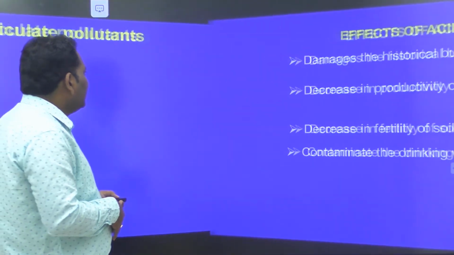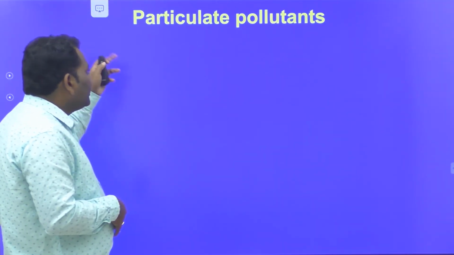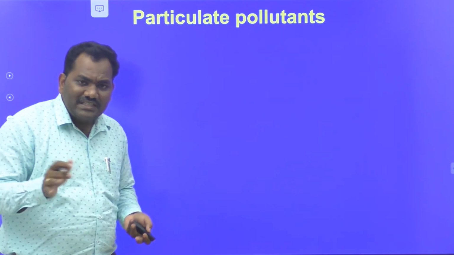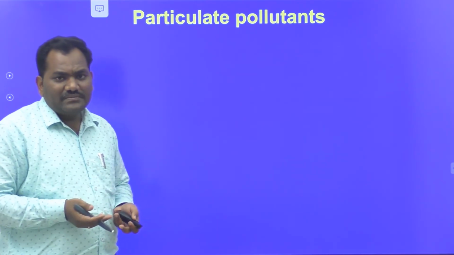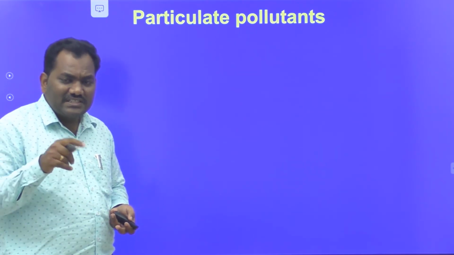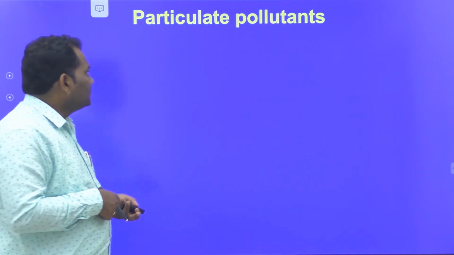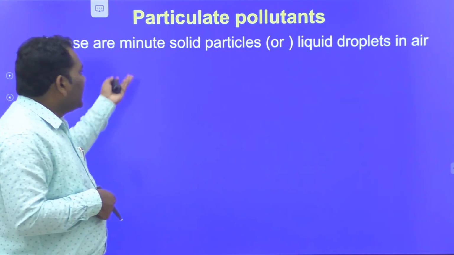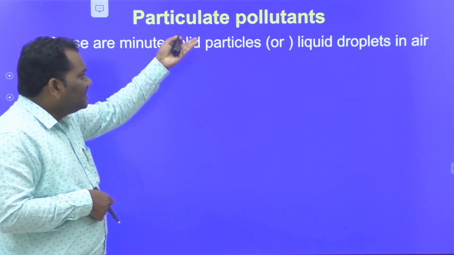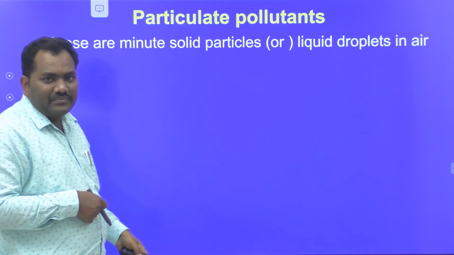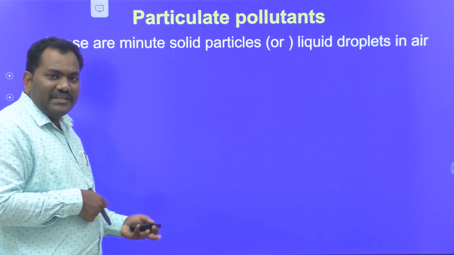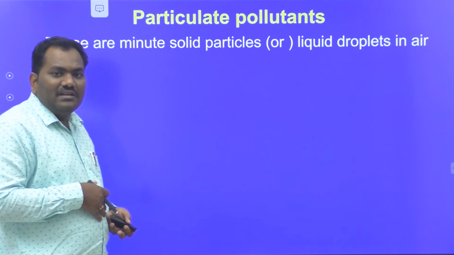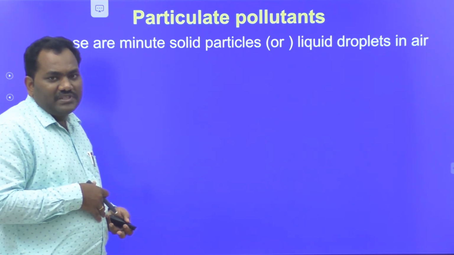Next is particulate pollutants. Till now we have discussed air pollutants, the gaseous pollutants. Let's discuss the particulate pollutants. These particulate pollutants are minute solid particles or liquid droplets in air. Minute solid particles or liquid droplets present in air are called particulate pollutants.